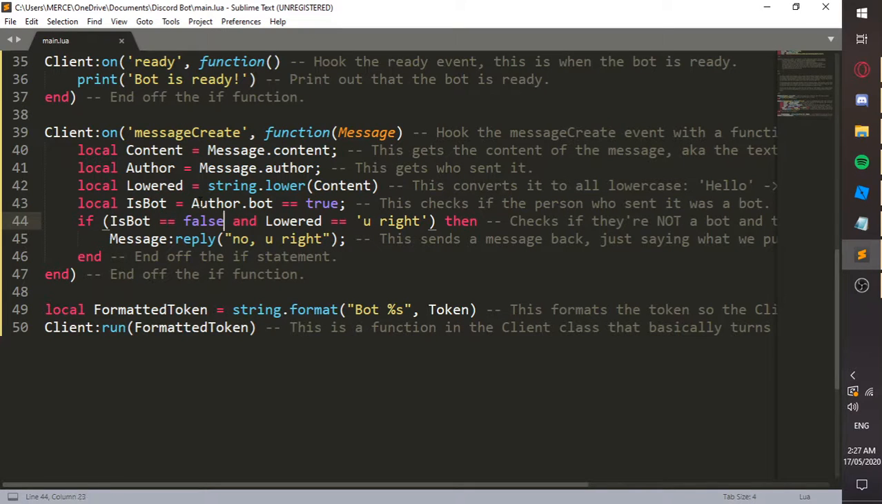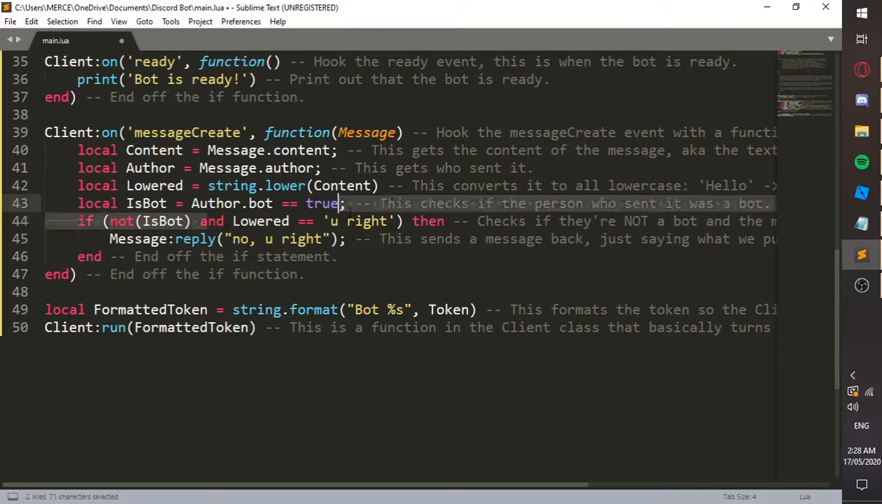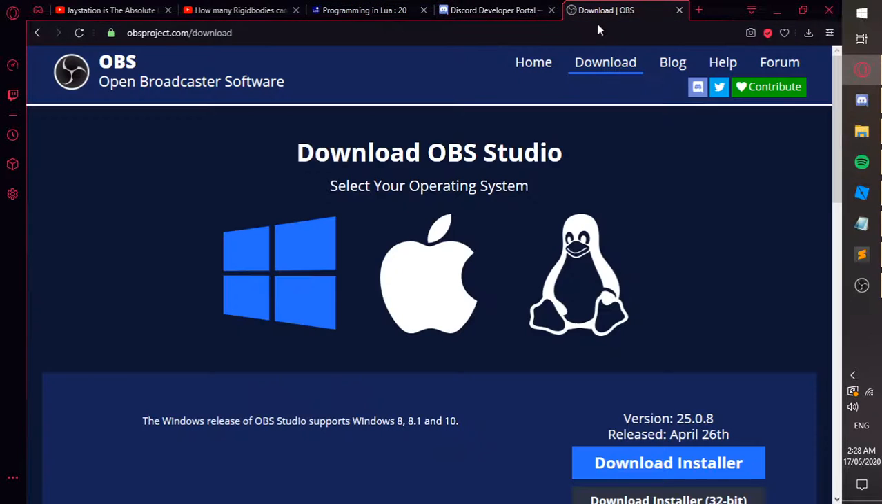You can also do this, "not is bot", which returns true if this is false. Basically, it's just the inverse of what you pass in here. For good neat code, you could do this. So if this was false, then this turned into true, therefore passing the verification and going on to this. But if this is true, the not inverses it, as I said. If you've ever dealt with flowcharts, not inverses it.